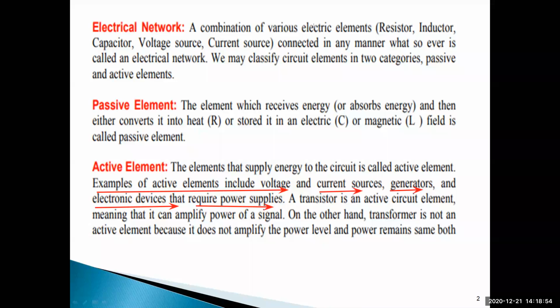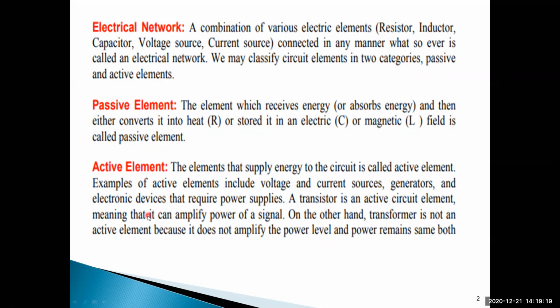Generally, a generator is one of the active elements, and so are voltage source and current source. In an electrical network, two sources are there: one is voltage source and the other is current source. These two sources can be considered active elements, and a generator is also called an active element.